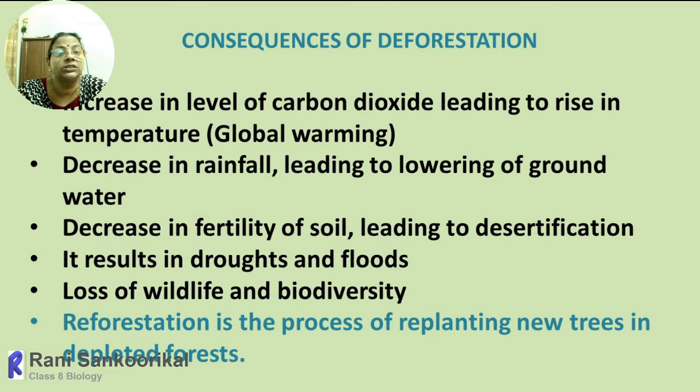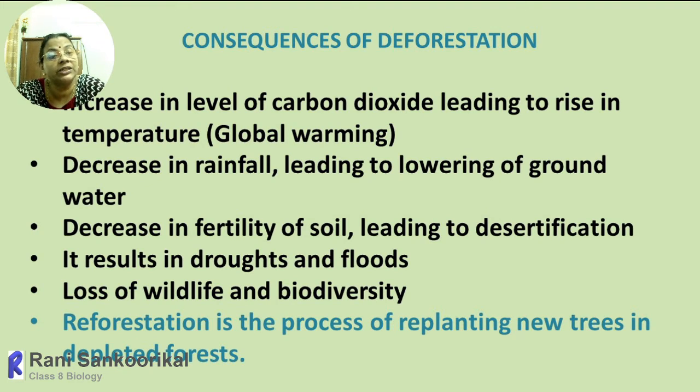Then the next one, when the trees or the forest are gradually disappearing, automatically the wildlife, their habitat fragmentation we will say, their habitat, their nest, their food, everything will be disrupted. So gradually the biodiversity, the total amount of animals, plants, etc., will decrease.